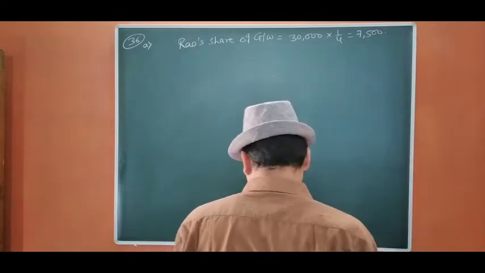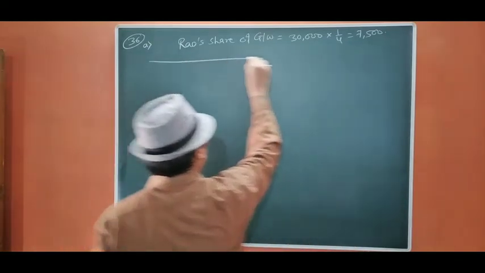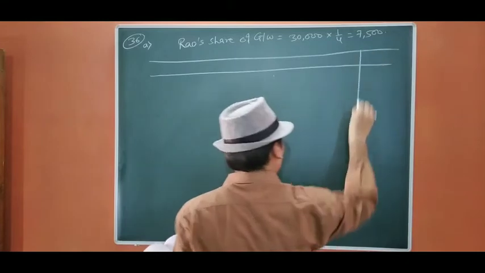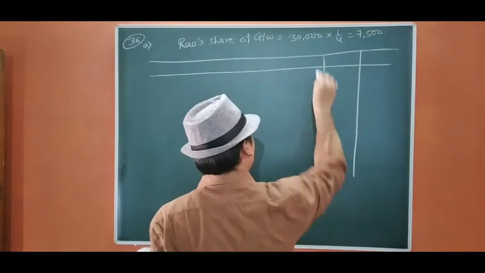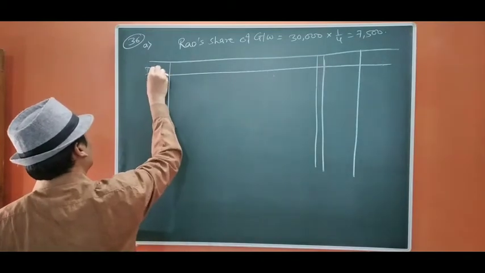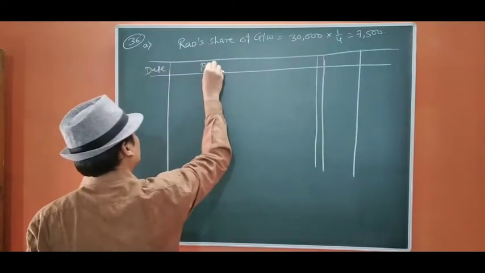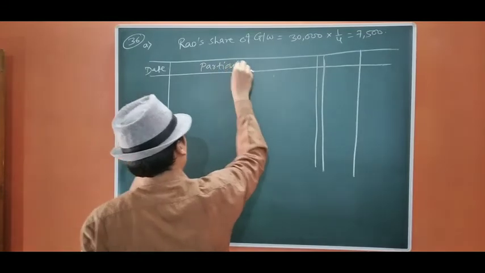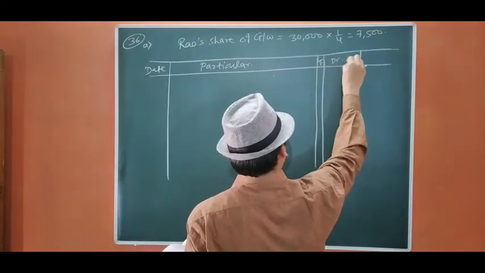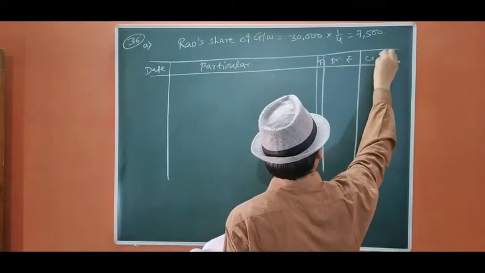Okay. Now he is not bringing his share of goodwill in cash. That means we are going to take it from his capital or current account by opening a current account. So let us start. Particulars, ledger folio, debit rupees, credit rupees.